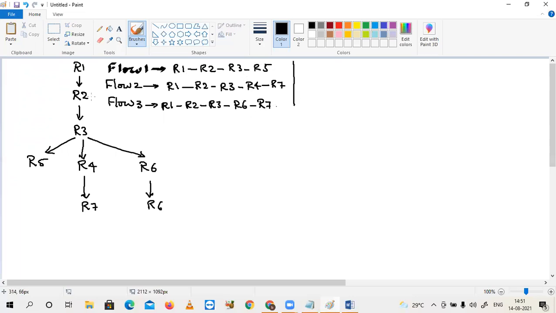First time, I want to execute this flow, sir. I want to execute only this flow. How can I execute this flow? We need to run some action on R5, right? Let's say R5 dot collect. So R5 input R3, R3 input R2, R2 input is R1, so that R1 to R5, the flow has to be executed.